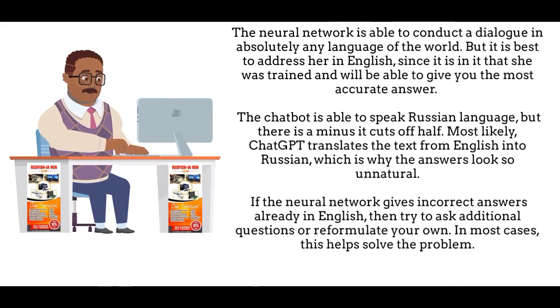The neural network is able to conduct a dialogue in absolutely any language of the world. But it is best to address it in English, since it is in English that it was trained and it will be able to give you the most accurate answer. The chatbot is able to speak Russian, but there is a minus: it cuts off half. Most likely, ChatGPT translates the text from English into Russian, which is why the answers look so unnatural.